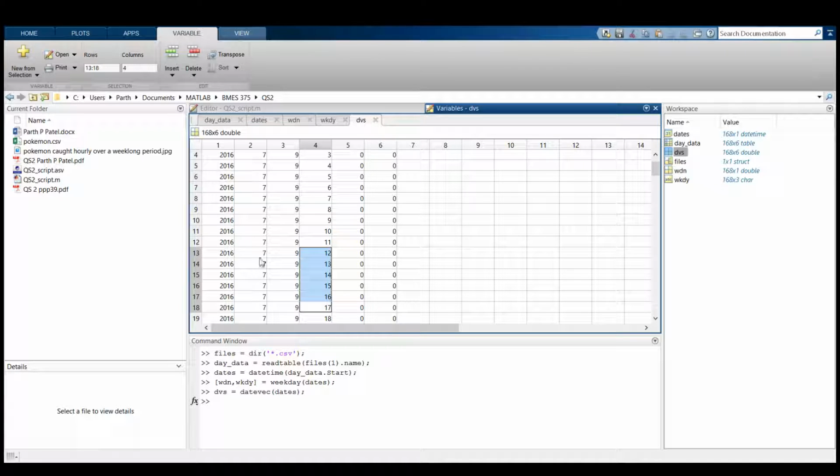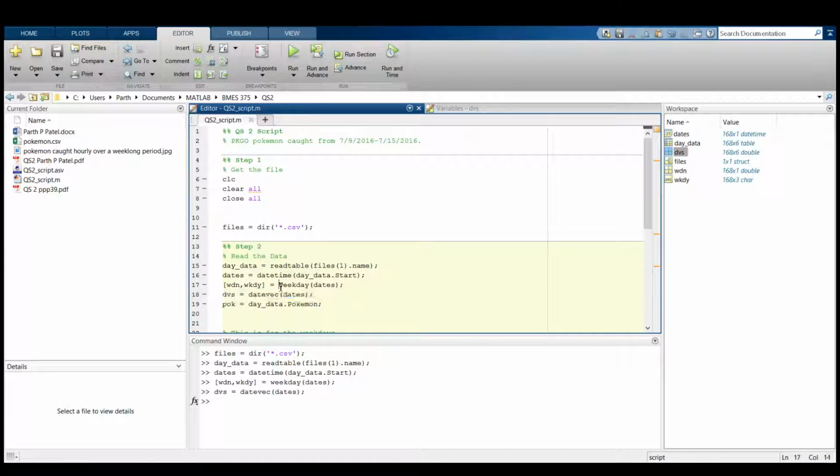Say we're only looking at July 9th between noon and 5, as I stated. You can find that it's 13 through 18, and then look at your Pokemon caught data, rows 13 through 18, to see what's going on. So that's why the datevec function can be helpful in some applications.